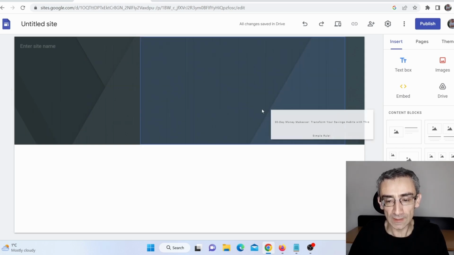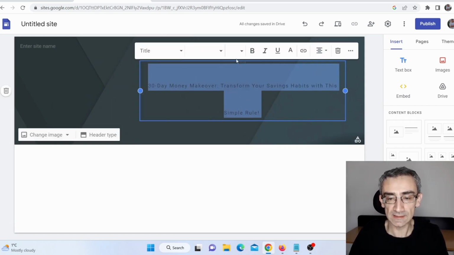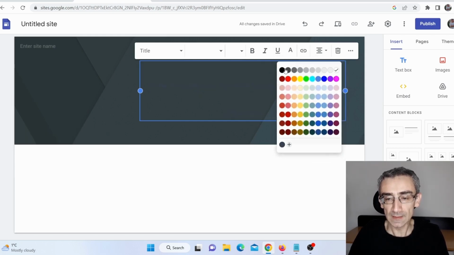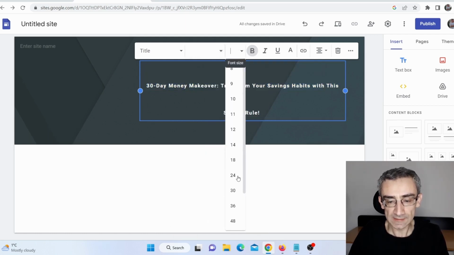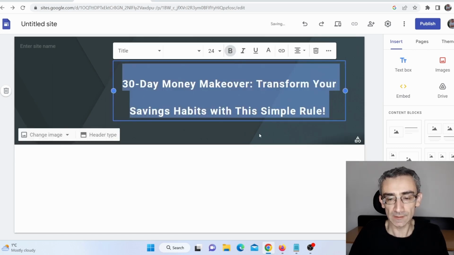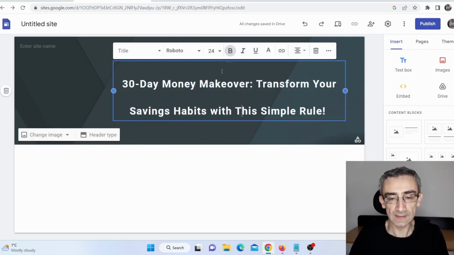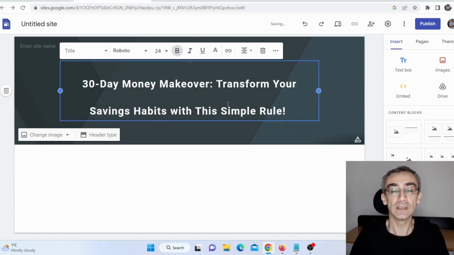And I'm going to actually, this is not in white color, so let's just say I will choose it to be white, okay, and to be bold, and to be, let's just say for example 24, and I will make this wider, okay, and I'm going to move this here, okay, move it here, and now it is on center. And you can also change the background image here in header if you want. If you don't want, no problem, it is better to add a header image.